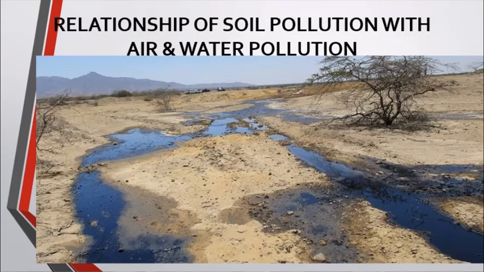Now, soil pollution is also caused by human urine, excreta of animals, and bird droppings. And such waste emits a foul smell, it leads to stinking, and even some gases are released. So it causes what? Air pollution is also caused when these gases mix with the air. And the same waste, when it mixes with water, leads to water pollution. So when one type of pollution is caused, indirectly other types of pollution are also caused. So all the three pollutions are related together. So if you cause one type of pollution, then indirectly you are causing what? You are causing all the three types of pollution.